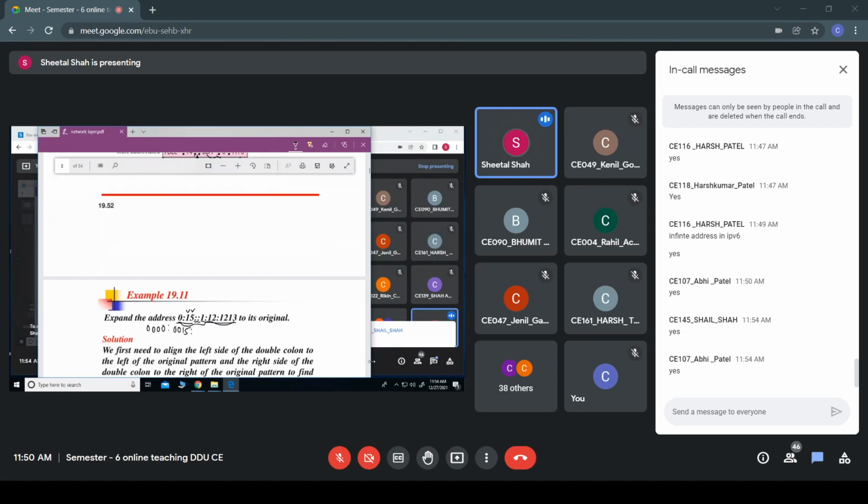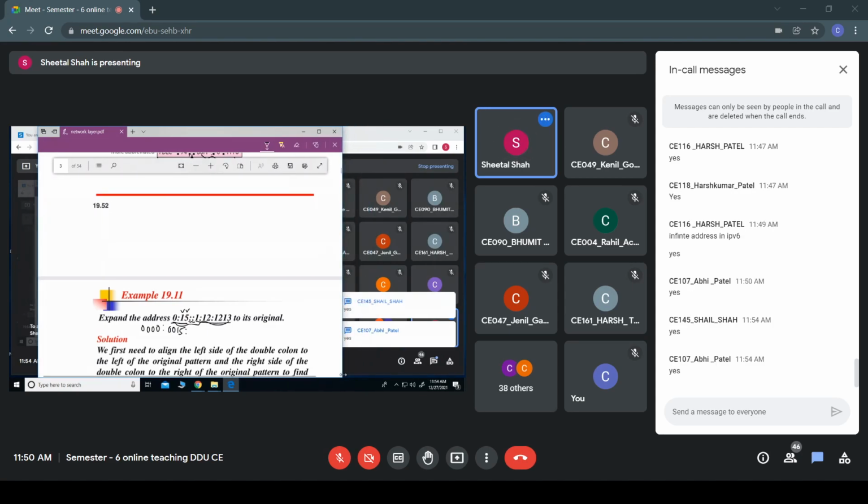Okay, there are consecutive zeros between this part as well as this part. So here I'll write the remaining part. If it is 1, what do you have to write? 0001. If it is 12, what do I have to write? 0012. If it is 1213, since we already have 4 hex digits, I'll write 1213. Okay. Now you can see that this is 16 bits.